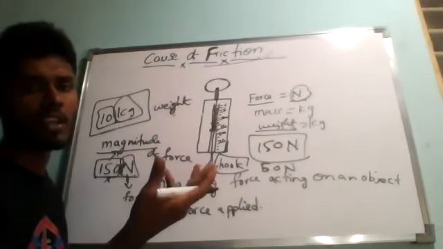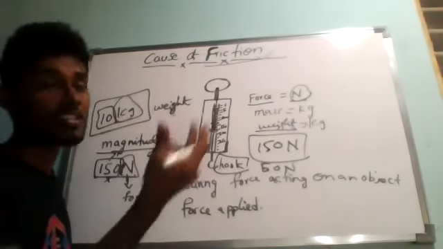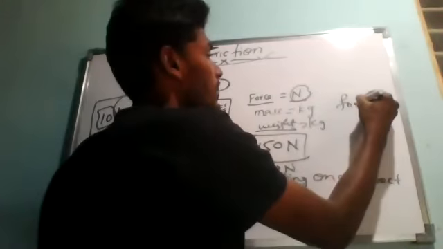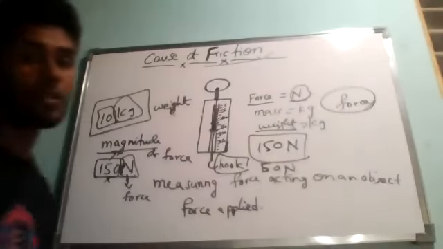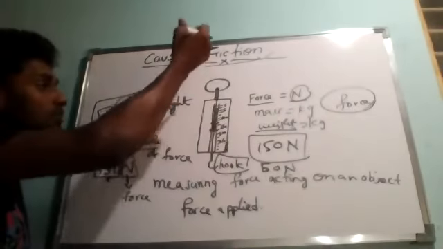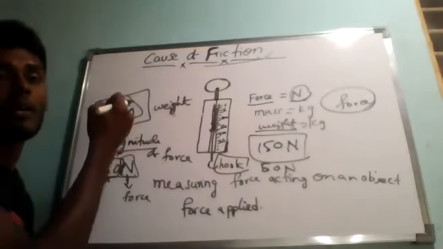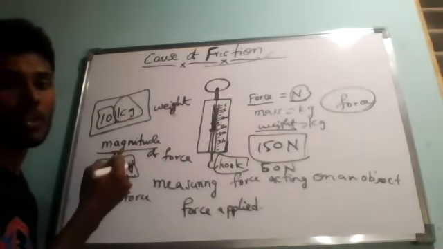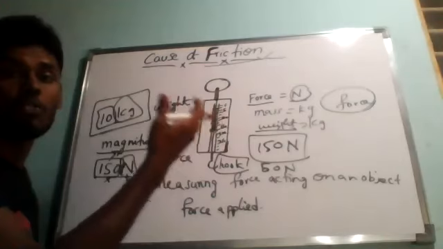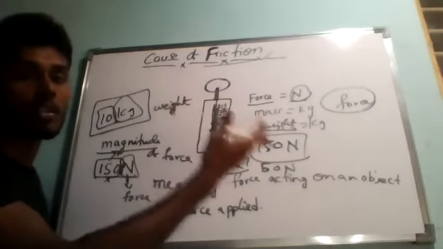That is why, because the weight of an object is also called force. So when hanging vertically, it gives us force, the weight of an object. Weight of an object is also a force.